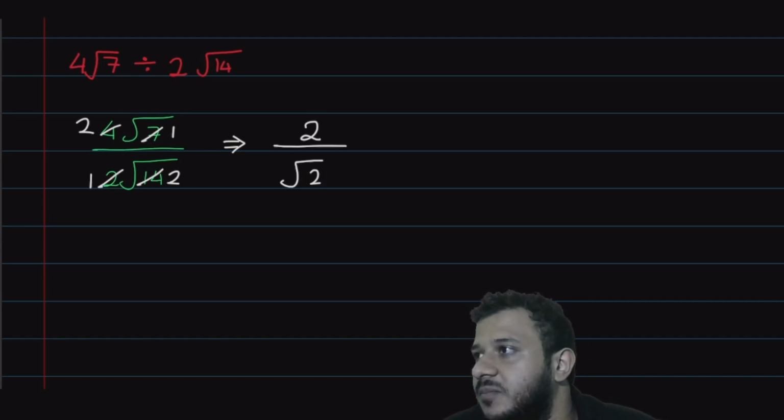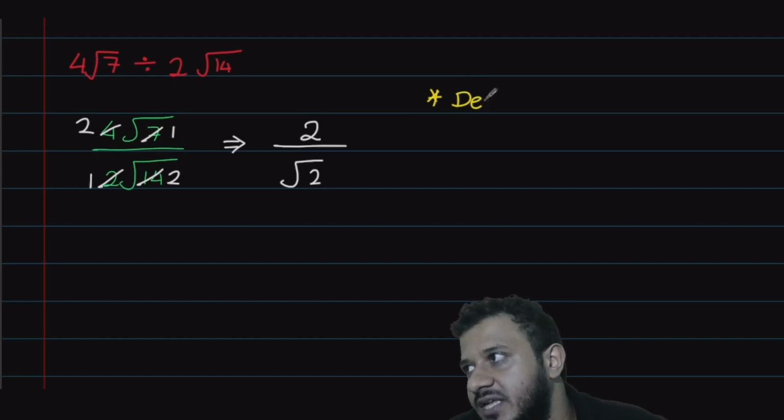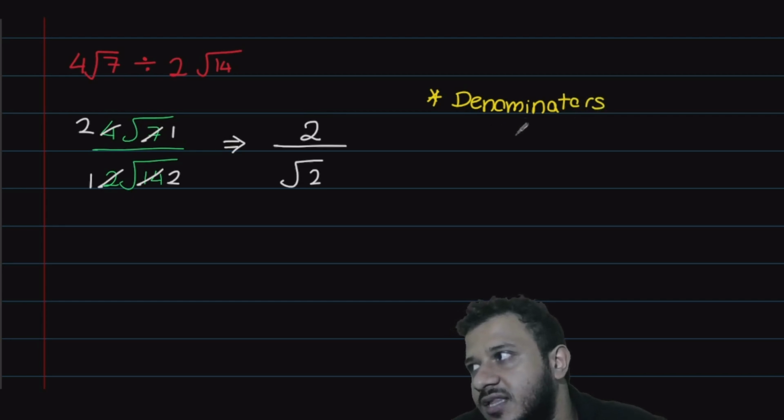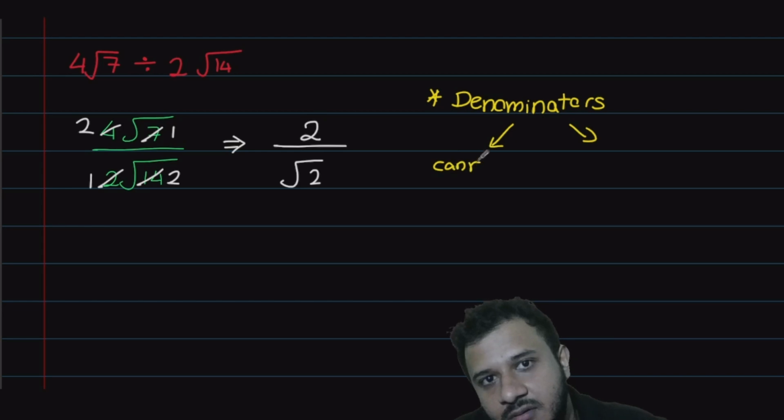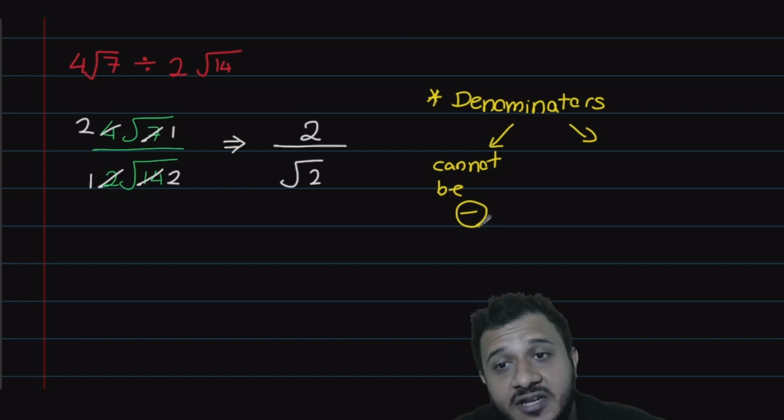Now Pute, remember, denominators got some rules in maths. Denominators, there are two things it cannot be. Denominators cannot be negative. You never write denominators negative.